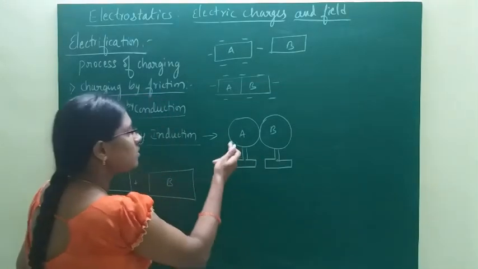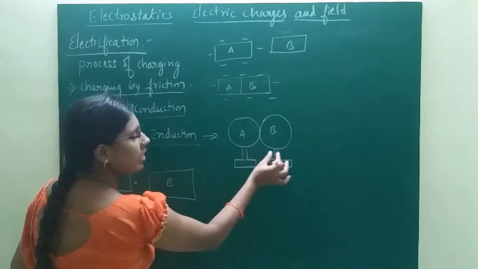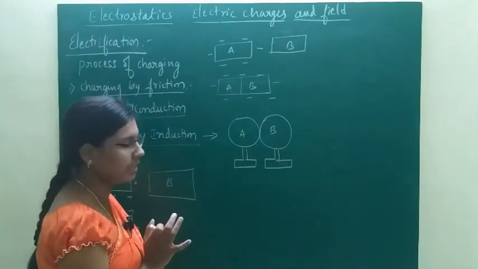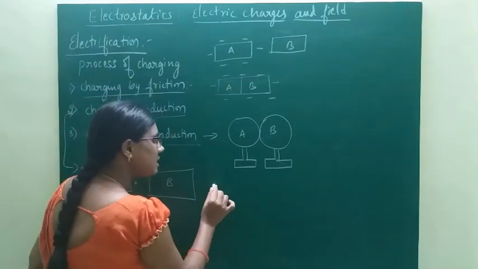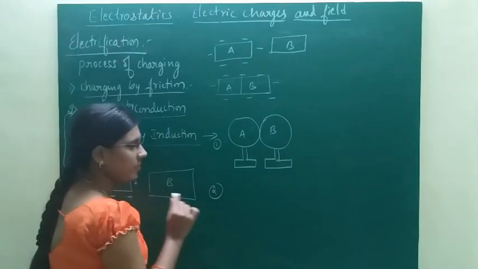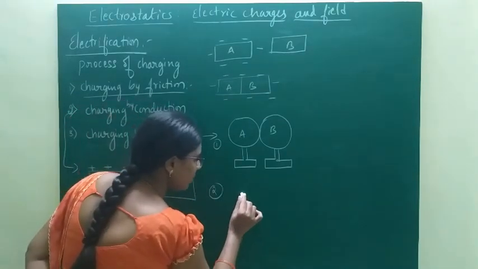Okay. So these are the, let A and B are the metallic spheres. Those are mounted on an insulating stand, and these are the uncharged conductors. So now let us consider a charged glass rod. So now consider a positively charged glass rod.